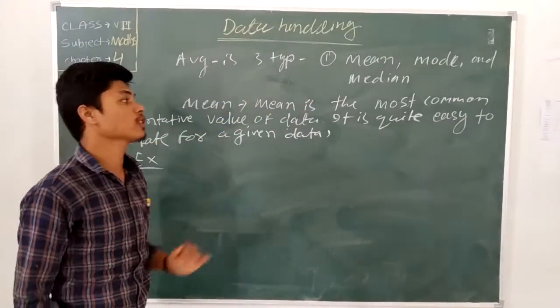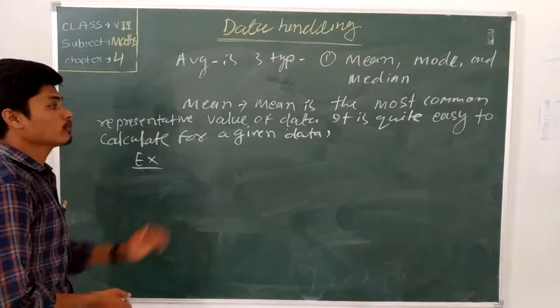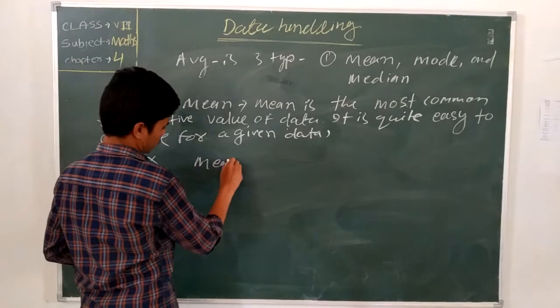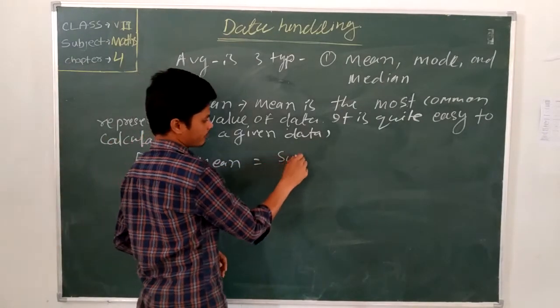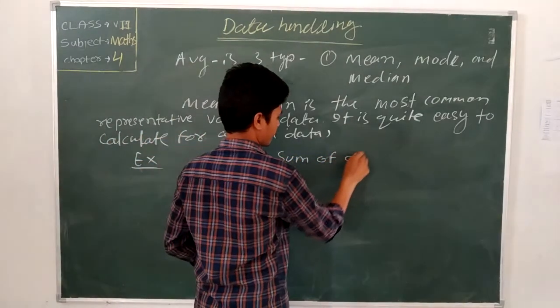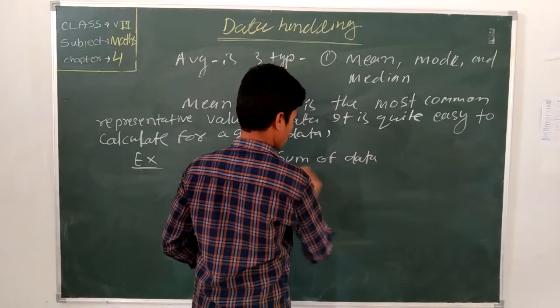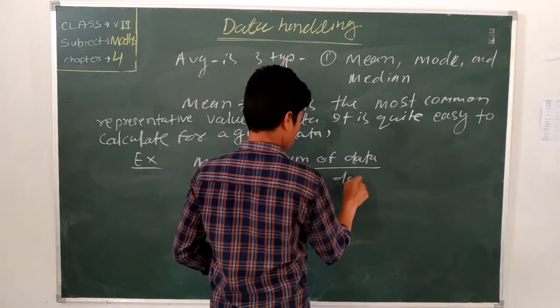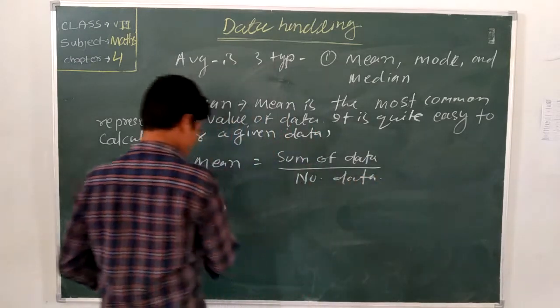Mean is the most common data that represents the value of the data. Here also, mean equals the sum of data divided by the number of data. Let us take an example.